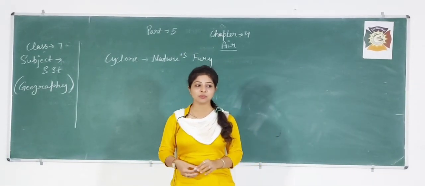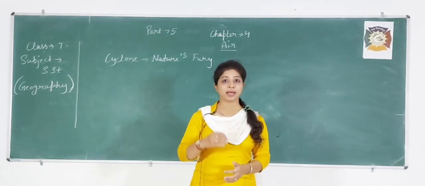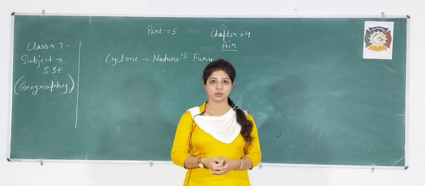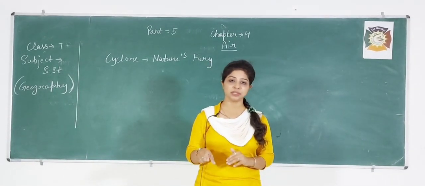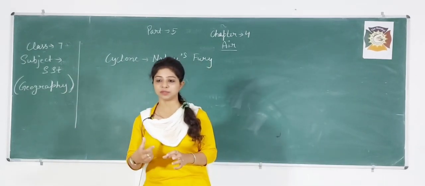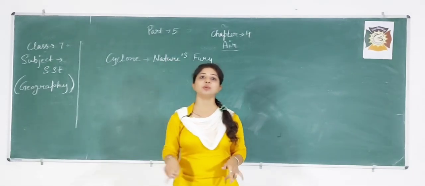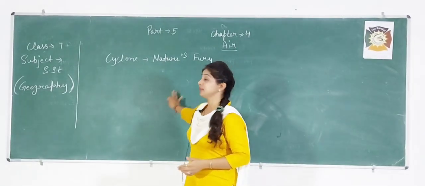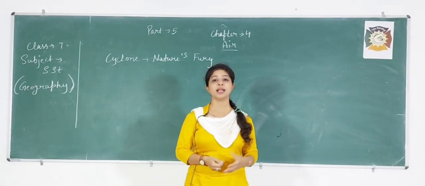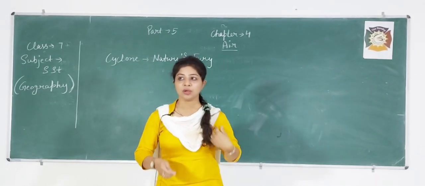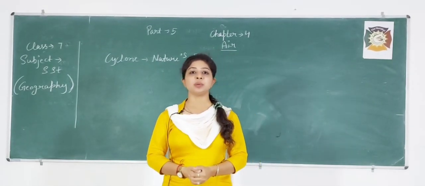We will see what the impact of that cyclone was, how it originated, and what destruction it created. Now first we will understand what is meant by cyclone.